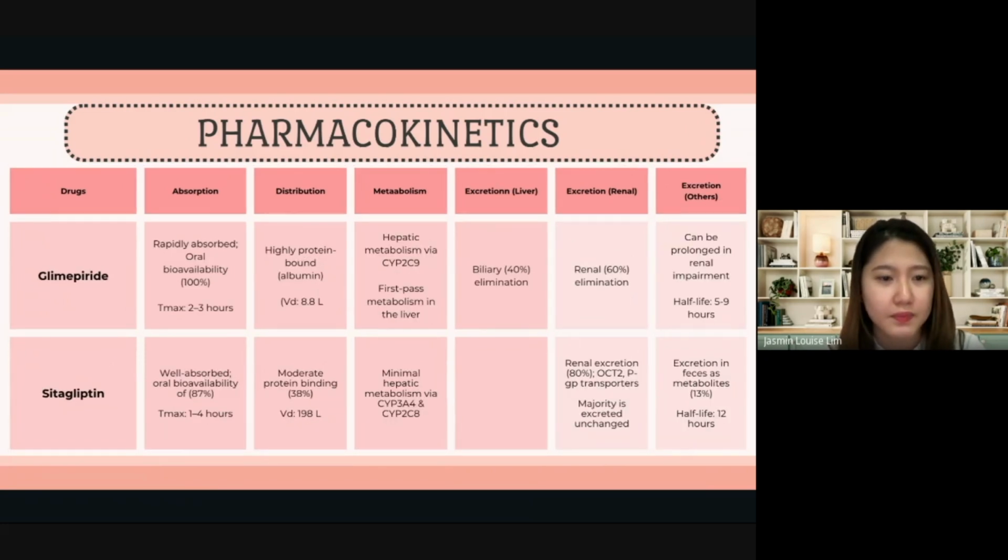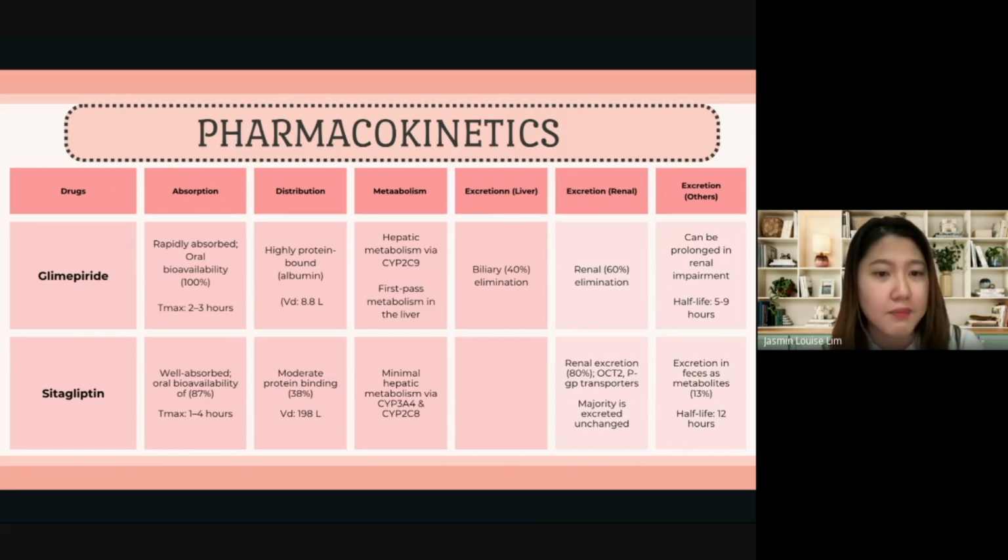Next we have glimepiride, and it is rapidly absorbed with a peak plasma concentration at around 2 to 3 hours, and a high oral bioavailability of 100%. It is highly protein bound with a volume of distribution around 8.8 liters, and the liver metabolizes it via CYP2C9 into an active metabolite M1 and inactive metabolite M2, and this undergoes first-pass metabolism in the liver. It is eliminated through both the renal route, 60%, and biliary system, 40%. Its half-life is around 5 to 9 hours and can be prolonged in renal impairment.